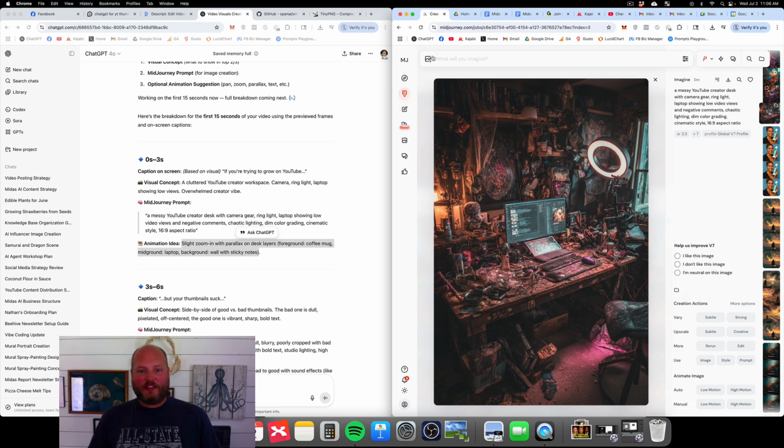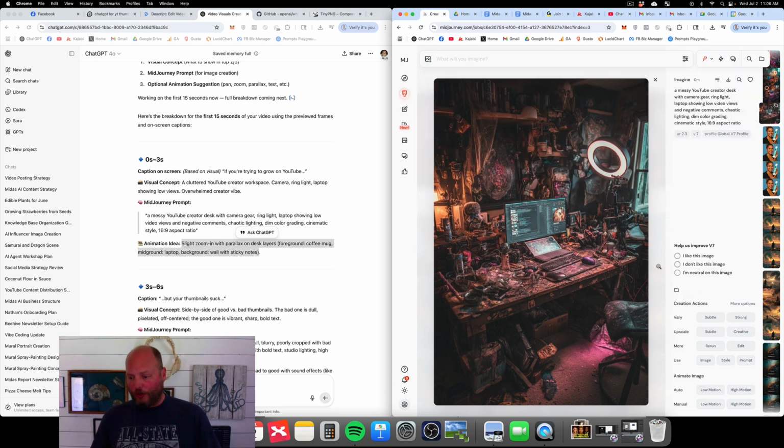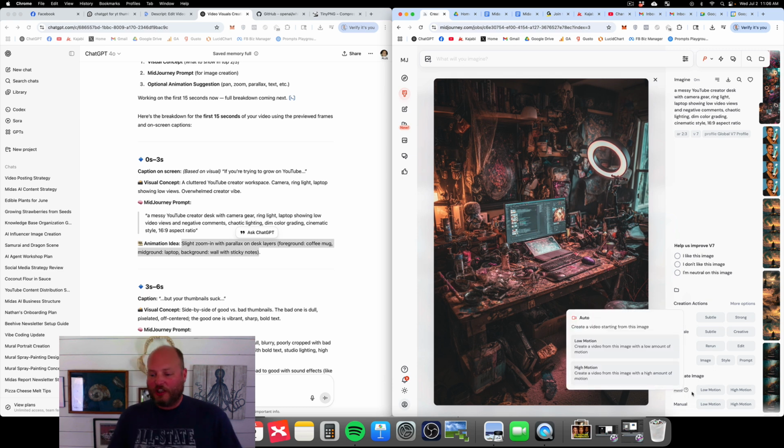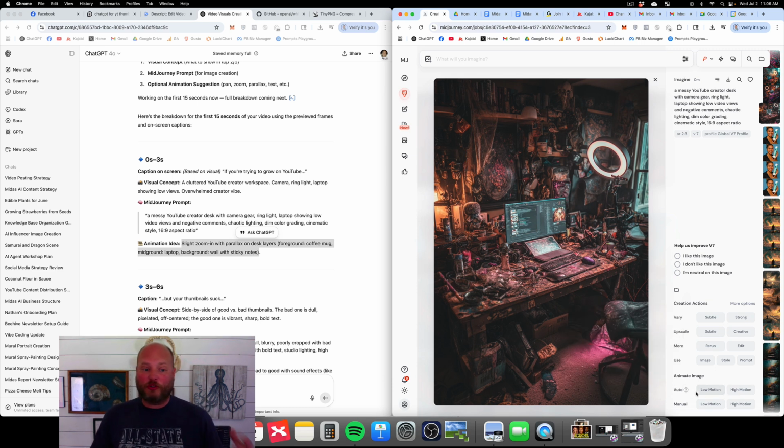We could save this and we could pop it into our images, and then you have your starting frame. Or you can just come down here to animate image. You have the auto, low motion, high motion. This just lets MidJourney do its thing and decide what it wants to animate. Works very well. But if you have something in mind, then you come to manual. Low motion is small movements.